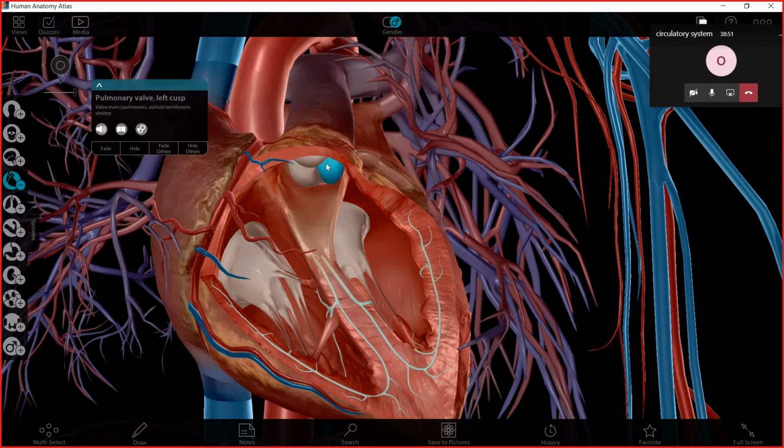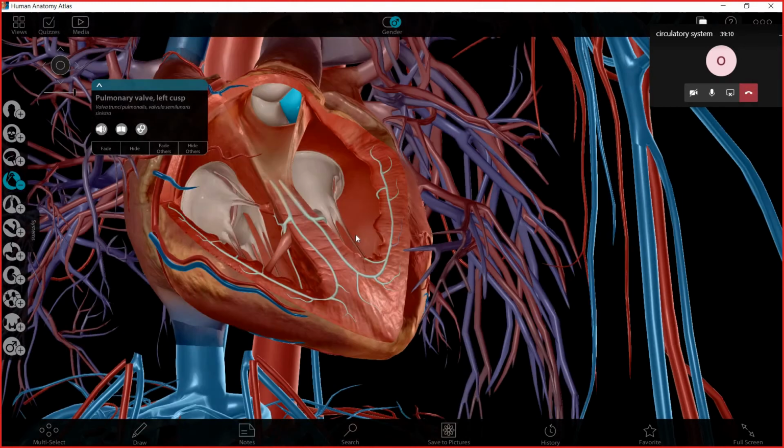This valve will allow the blood to move in just one direction, from the heart to the lung and not going back to the heart. And this is called pulmonary valve.